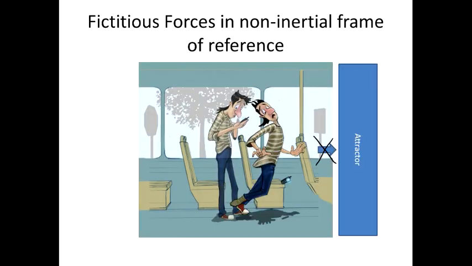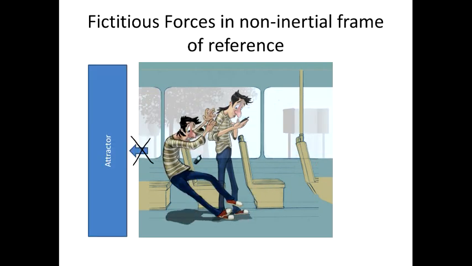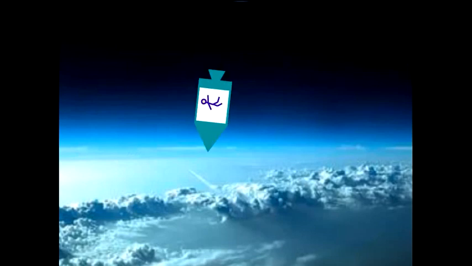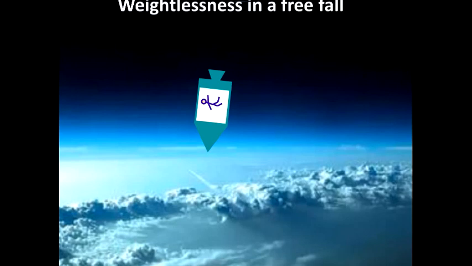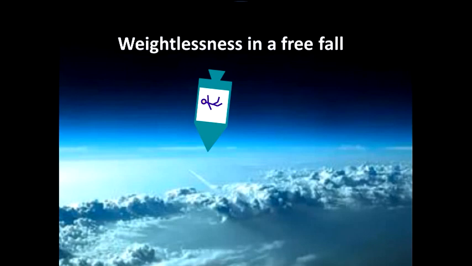There is no force which attracts a passenger to the front of the bus when the bus stops. And there is no force of attraction at the back of the bus when the bus accelerates. In both cases the forces are fictitious. The fictitious nature of the force of gravity can be revealed in the case of free fall. All objects in a free-falling cabin are weightless, which indicates that they are moving in an inertial system. So, accelerating motion by the force of gravity is an inertial motion. Then gravity is not a real force.